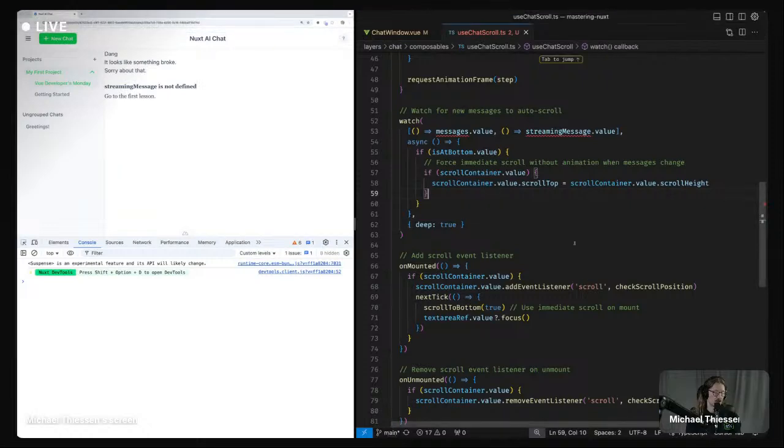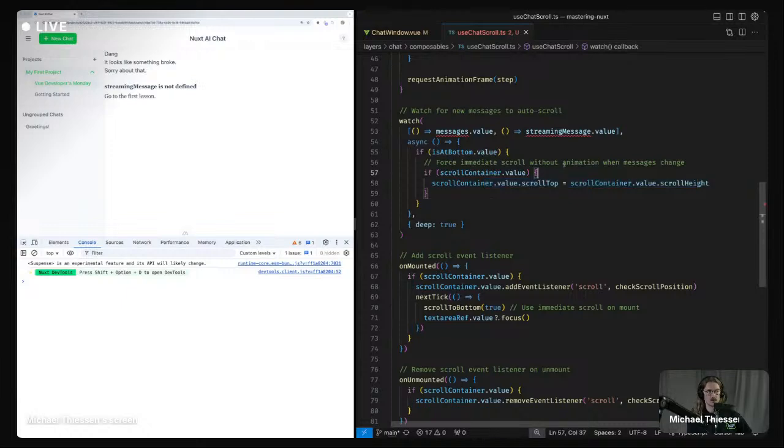Force. So basically what this is doing is when new messages come in, instead of calling the scroll to bottom thing, we can just set the scroll top directly.